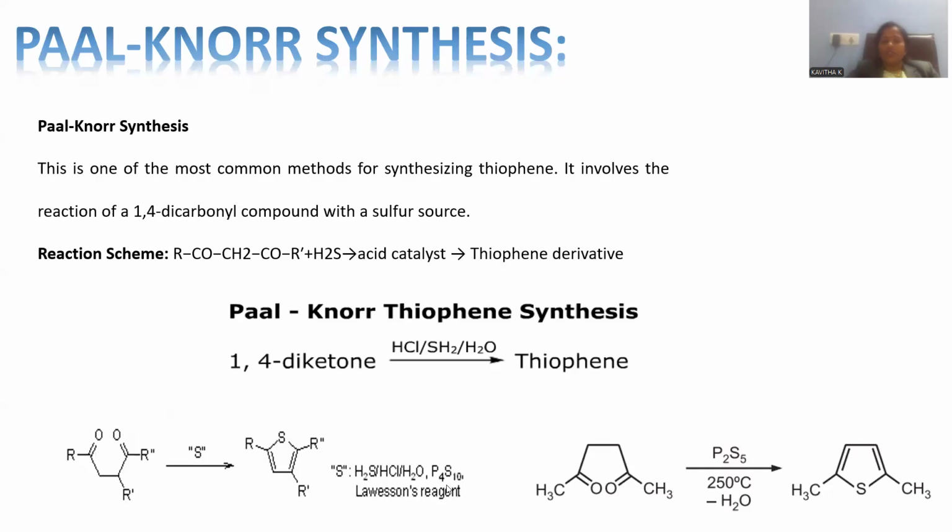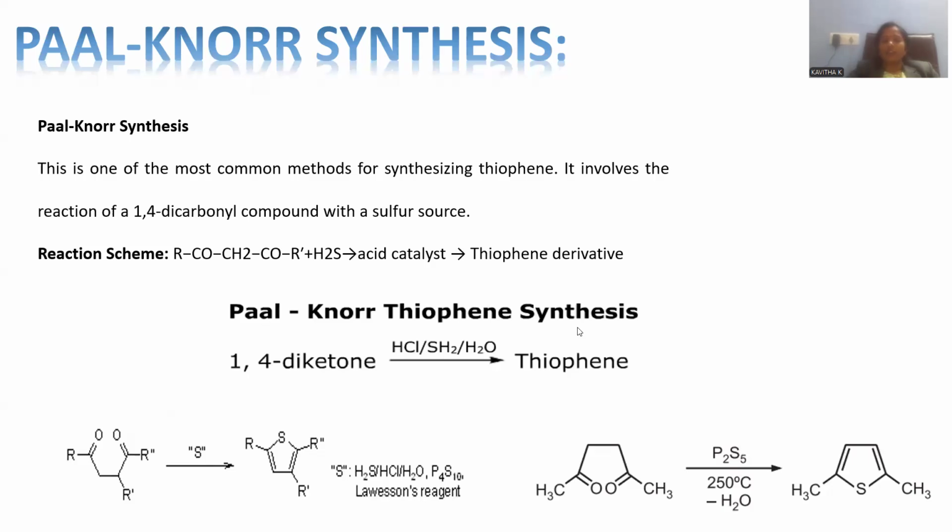Instead of H2S, you may add P4S10 as well, also known as Lawesson's reagent. Lawesson's reagent is an efficient source of sulfur, so that the diketone will be converted into a thiophene derivative, a 5-member ring system, right?